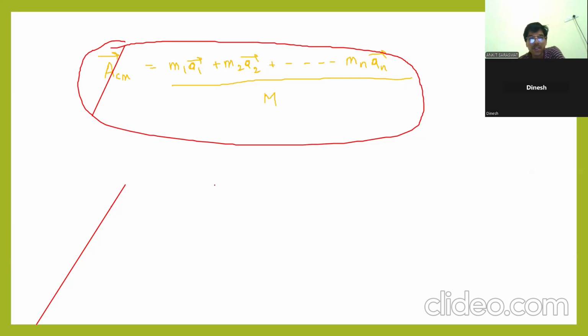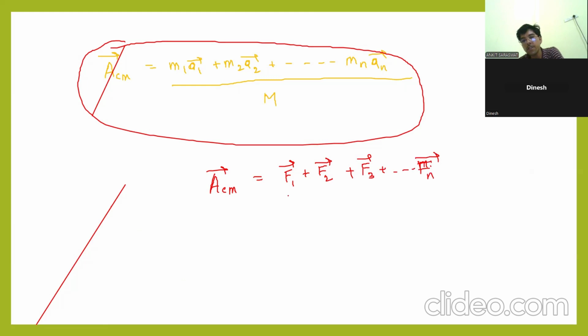ACM, acceleration of center of mass, will be, see what is this? M1 A1 plus M2 A2 plus M3 A3. What is this? Force. Force on one particle. M2 A2 means force on the second particle, force on the third particle, dot dot dot, Mn An is the force on the nth particle.